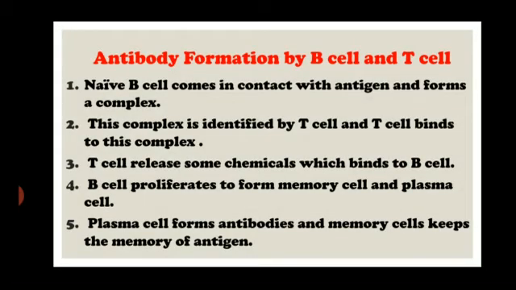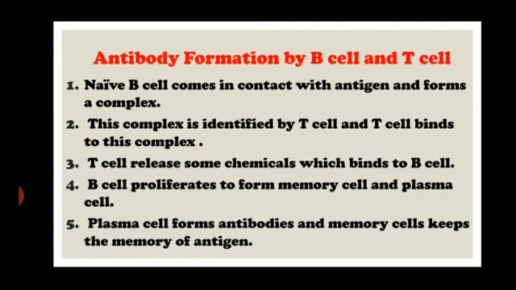So how does antibody formation take place? This is very important if you want to understand the principle of vaccination. First of all, consider that we have a naive B cell. Naive B cell means a newly formed B cell which has not interacted with any antigen yet, so we can say it is an inexperienced B cell. This B cell needs to interact with the antigen first.